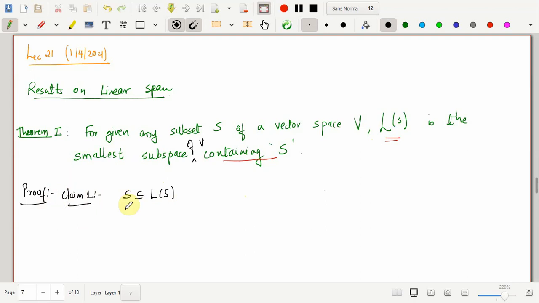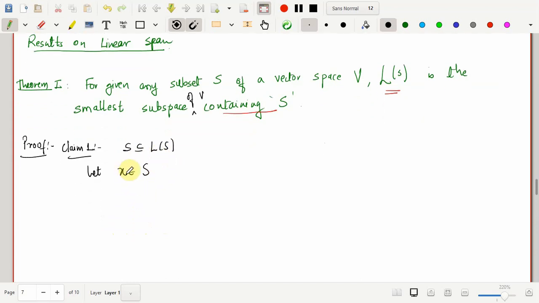If I take any element from S, let x belong to S. I need to show that every element of S is an element of the linear span of S. So if I start with an arbitrary element x in S, then I need to show that this x is also in the linear span of S. That will be true provided x is a linear combination of some finitely many vectors of S.